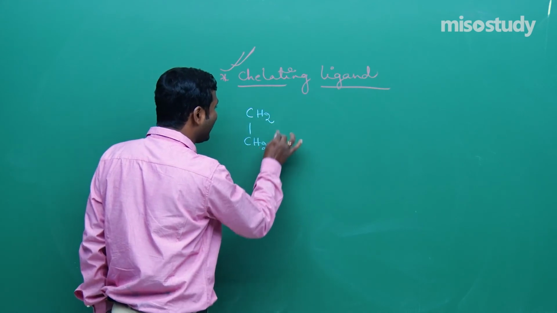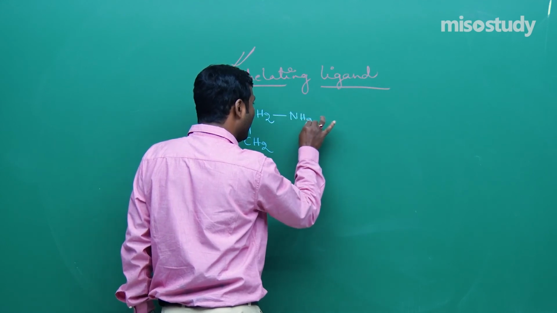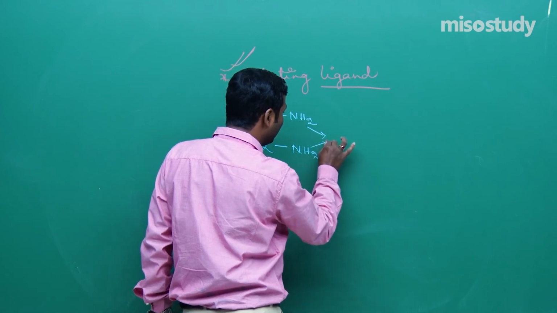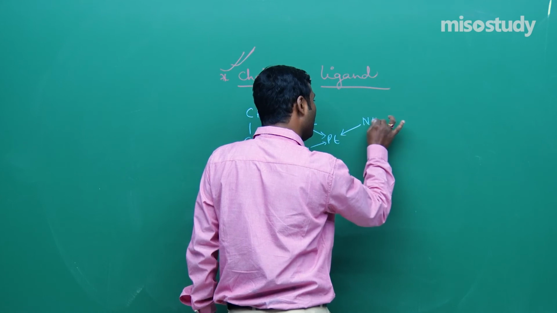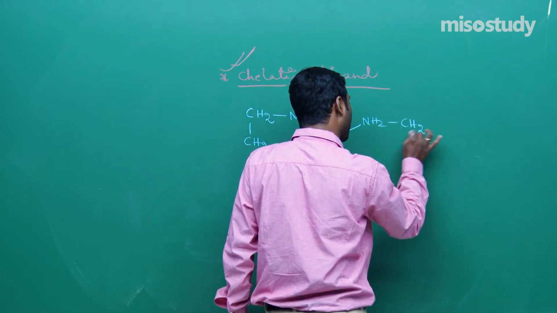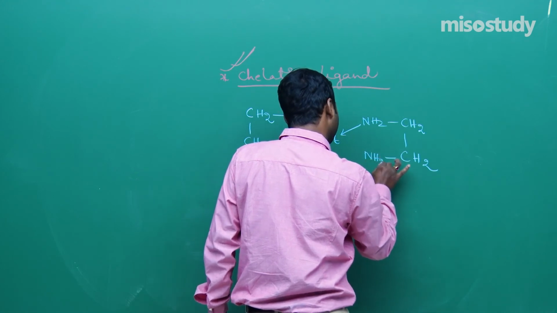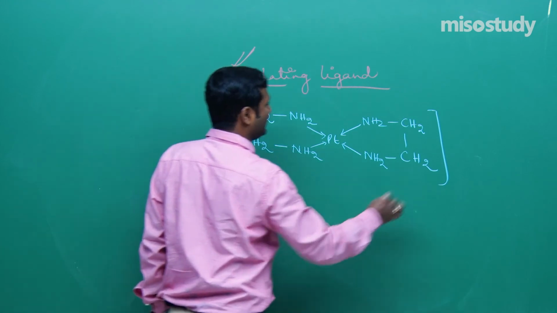Is it clear to you? Are known as chelating ligands. If I write like this, there is a Pt. Now here NH2. Wait for a moment, give me a little time to draw the structure so that you can easily understand the topic. Is it clear to you?